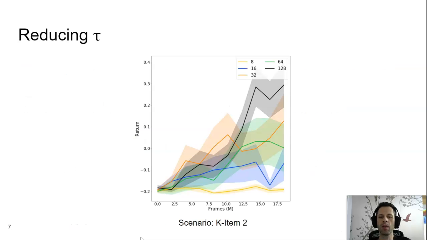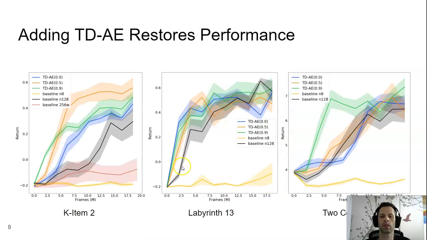The default tau, or trajectory length, used in our experiments was 128 transitions. And we show the performance at this setting as the black line shown here. What we found was that as we reduced tau, that trajectory length, performance suffered. It got worse and worse until we stopped at about tau equals 8, and this is shown by this yellow line down here, at which point the agent really isn't able to learn the policy. We use that setting then for the rest of our experiments where we add in the auxiliary tasks.